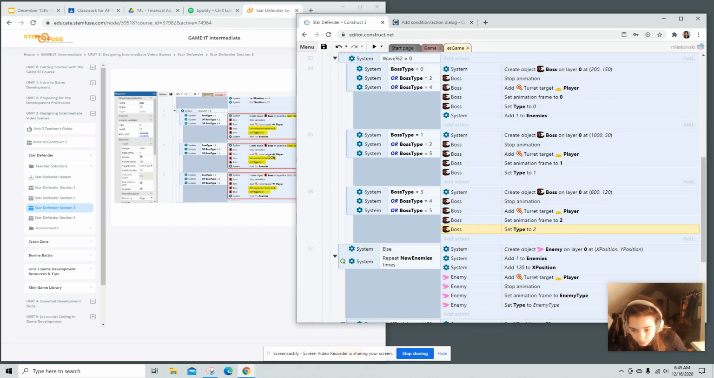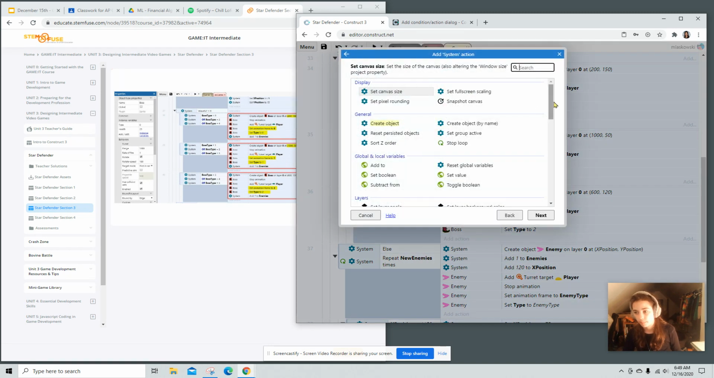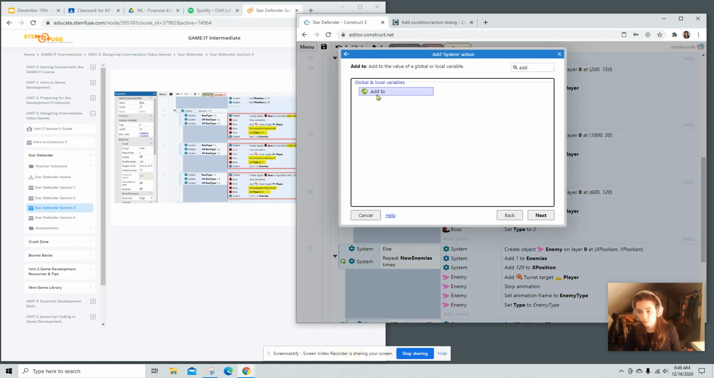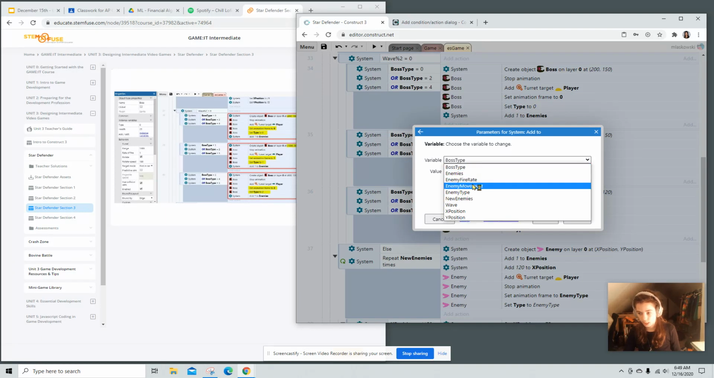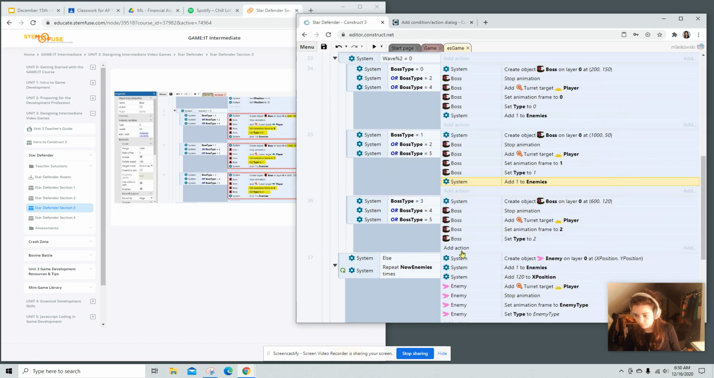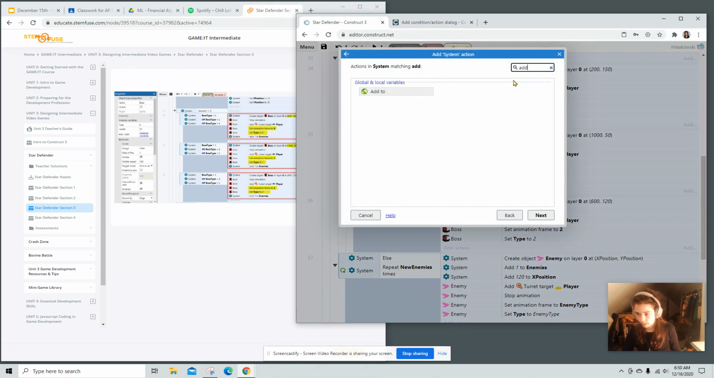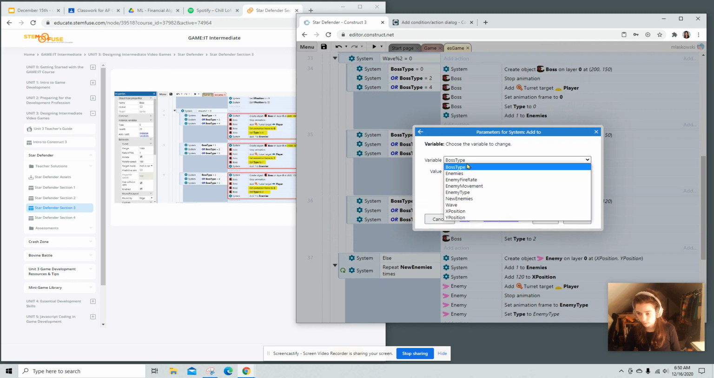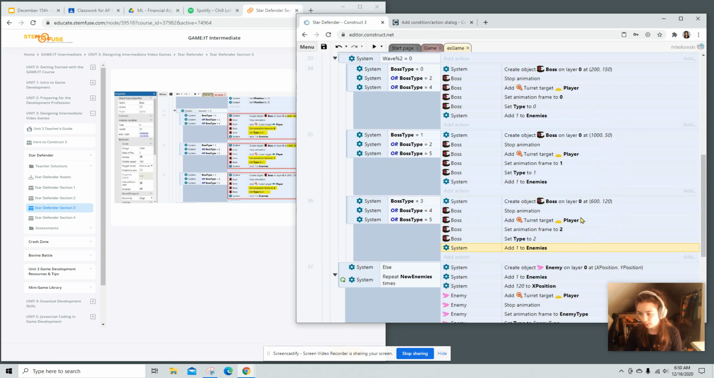And then last but not least, all 3 of them are going to be add 1 to the enemy. So add 2. This will be enemy system, add 2 enemies. I'm going really fast because I'm actually getting kind of good at this.